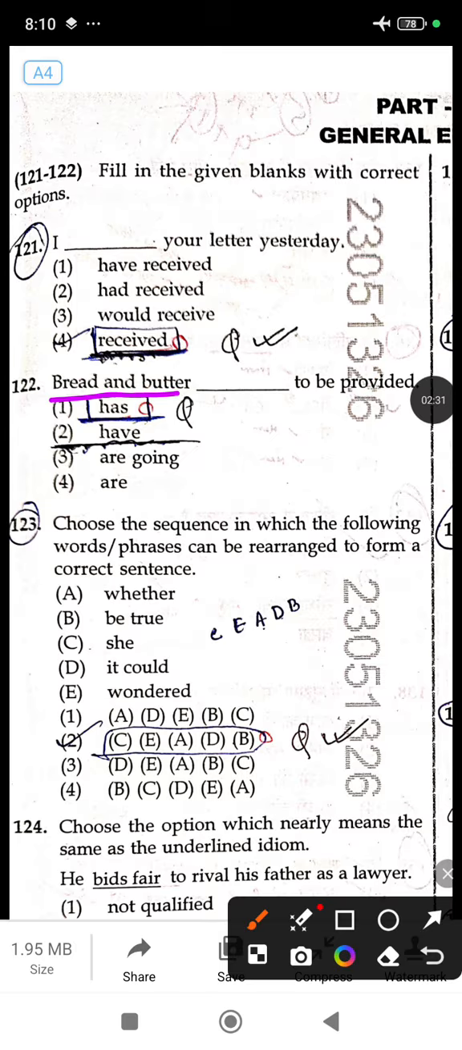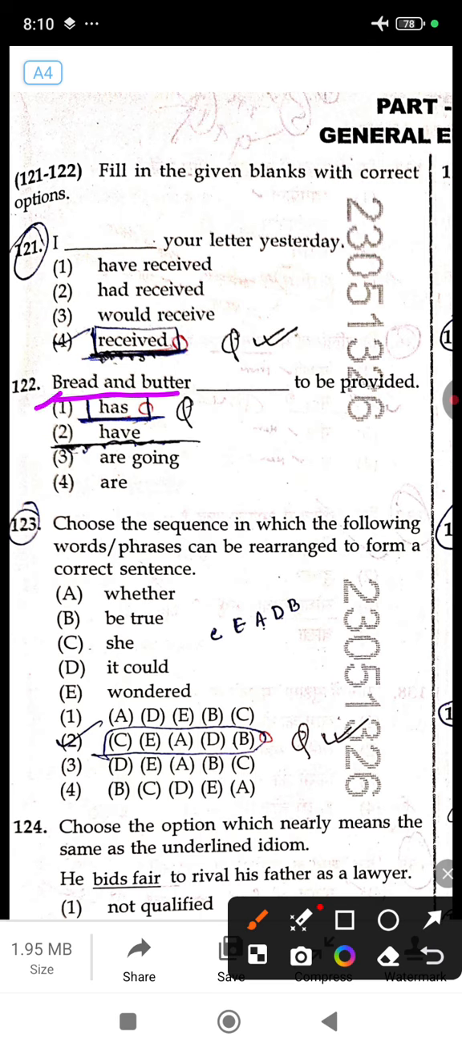Bread and butter means your livelihood. If it were written like this, bread and butter dash two different food items, at that time bread and butter would be two different food items. But here it is in the livelihood sense, so singular, that's why has is the right answer.